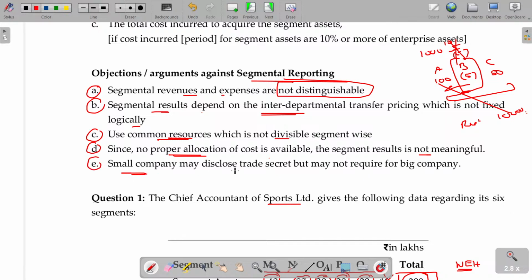A small company may disclose trade secrets, but it may not be required for a big company. How will a big company disclose its profitability? Reliance is doing lots of business under the Reliance banner, from petroleum products to petrol to Jio. Even now, they have introduced finance also. If you ask them, what is the profitable segment in your entire divisions? Is it Jio mobile or petrol, or probably the retail showroom? How will I say? That's a problem. For a big company, that's a trade secret. They don't want to disclose.